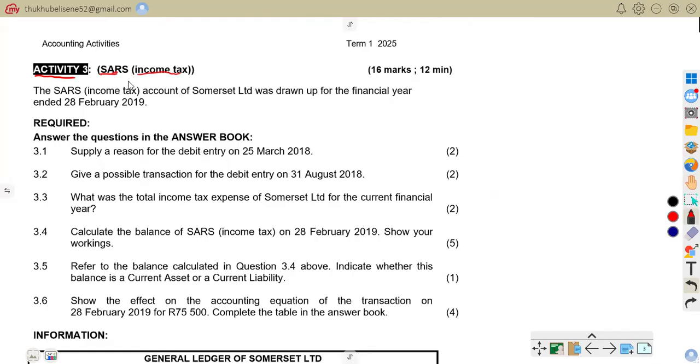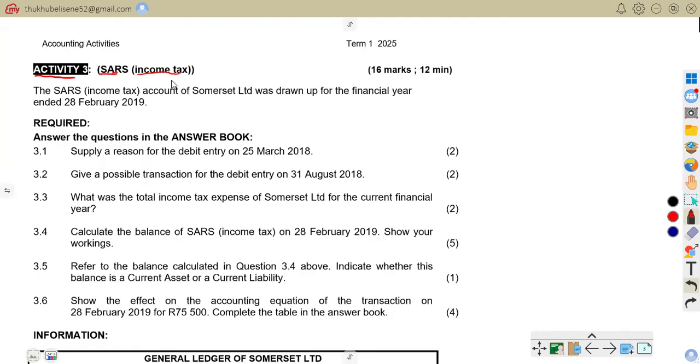One may want to know what is this SARS. SARS is the South African Revenue Service. It is the tax authority in South Africa. Income tax is a tax on individuals and business earnings, like salaries, wages, or profits.